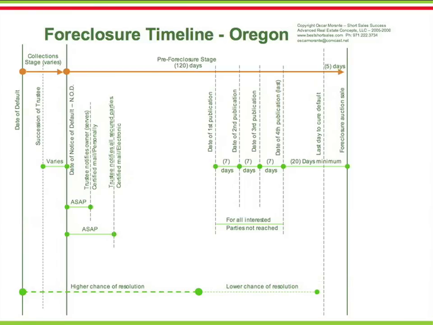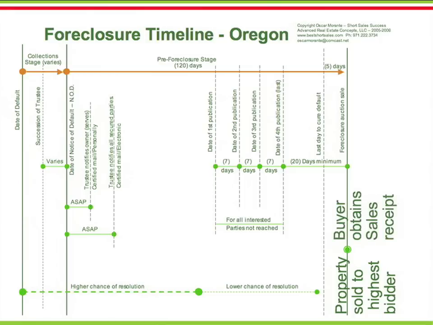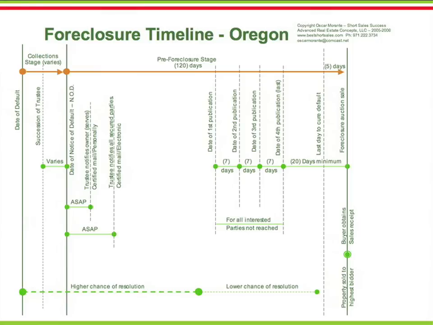On the auction date, the property will be sold to the highest bidder. The highest bidder will need to pay 100% cash for the property if the bid is accepted. In exchange for the cash, the bidder will obtain an affidavit of sales or a sales receipt from the trustee. If no one buys, the property will revert to the foreclosing creditor. At this point, the highest bidder is not yet the new property owner.